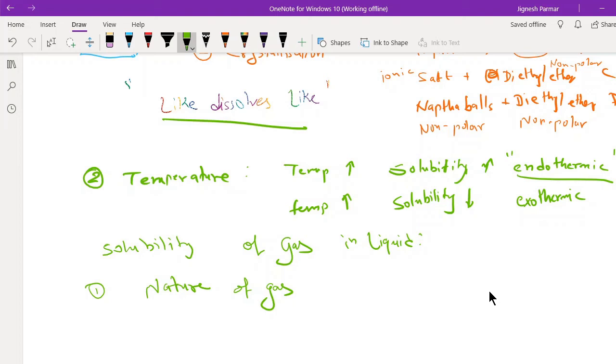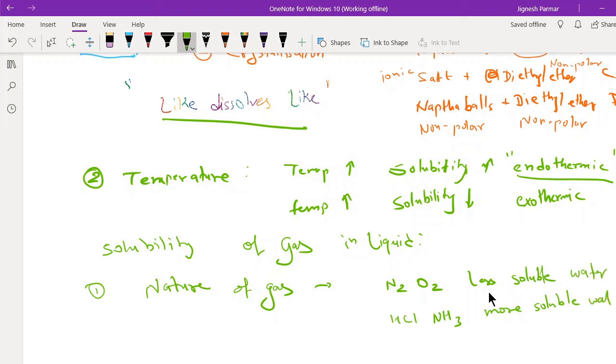in different solvents. For example, non-polar gases like oxygen and nitrogen are very less soluble in water. But when we talk about nature, it means that nitrogen and oxygen are less soluble in water. But again, you can see HCl is there, NH3 is there. These are the polar ones. The polar ones get more soluble. They are more soluble in water.